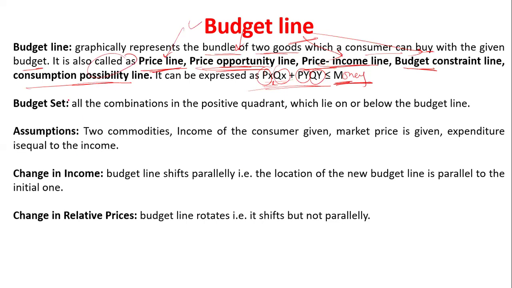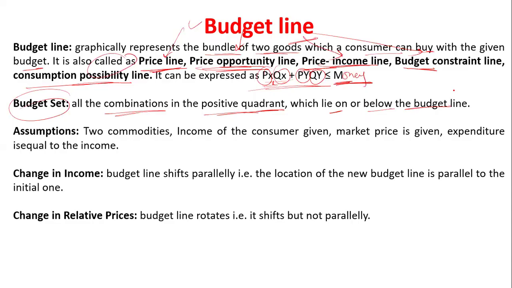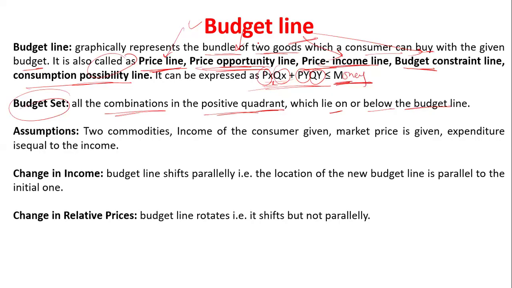Now what is a budget set, ma'am? Budget set means a combination in the positive quadrant which lies on or below the budget line. We'll see it in the diagram. Here you can see this is a quadrant. We will discuss it later. Let's understand the things before.